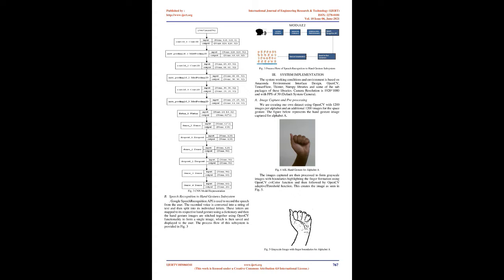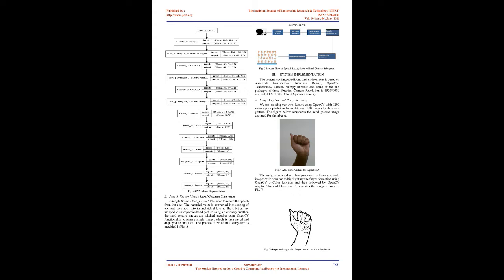B. Speech recognition to hand gestures subsystem. Google SpeechRecognition API is used to record the speech from the user. The recorded voice is converted into a string of text and then split into its individual letters. These letters are mapped to its respective hand gesture using a dictionary, and then the hand gesture images are stitched together using OpenCV functionality to form a single image, which is then saved and displayed to the user. The process flow of this subsystem is provided in Fig 3.